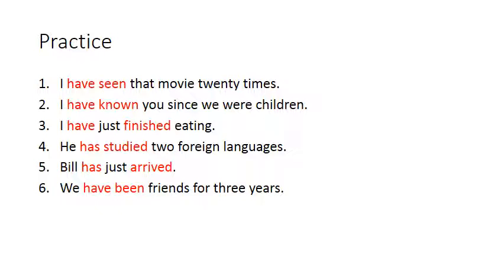Number two, I've known you since we were children. That's going to be meaning number one, meaning an event that started in the past and has continued up until the present moment. I have just finished eating. That's going to be the third example, meaning an event that just completed or just ended very recently.